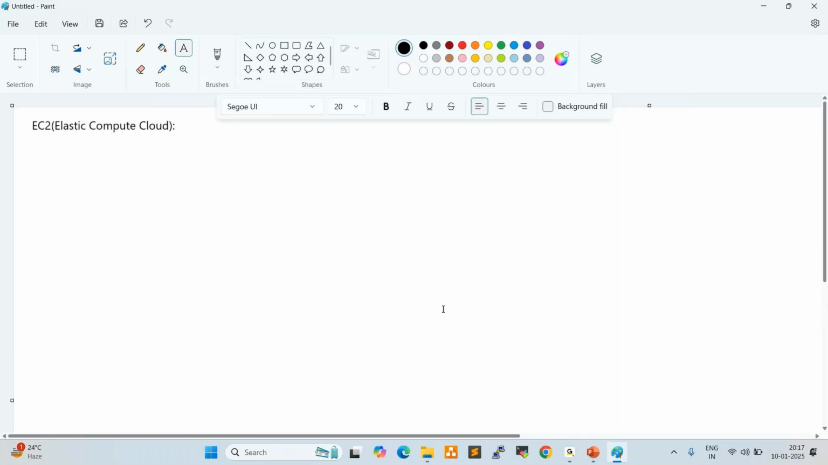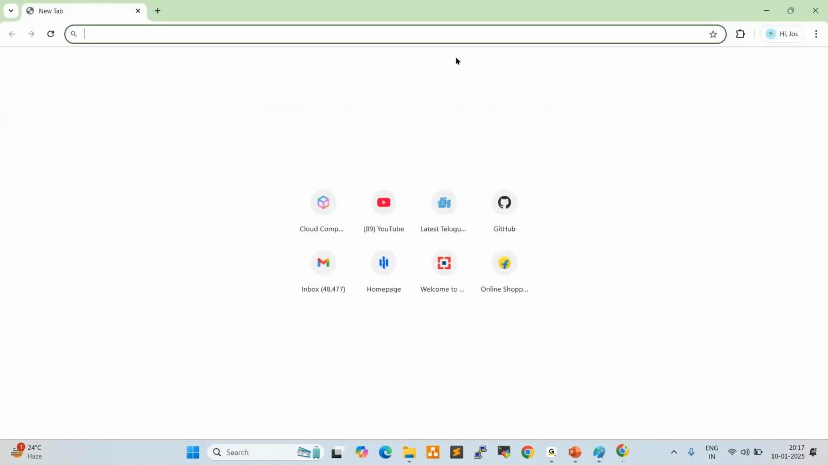So for example, we got one request, one ticket. How can we perform that? How can we work on the ticket? Okay, so now let us go back to the AWS console.